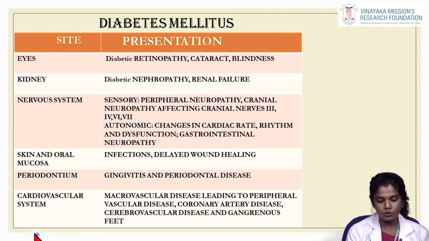The skin and oral mucosa are more susceptible to infections, and there is delayed wound healing. In the periodontium, the patient may have gingivitis and periodontal disease. In the cardiovascular system, there is macrovascular disease leading to peripheral vascular disease, coronary artery disease, cerebrovascular disease, and gangrenous feet. As diabetes is a multi-system disorder, these are its clinical features.